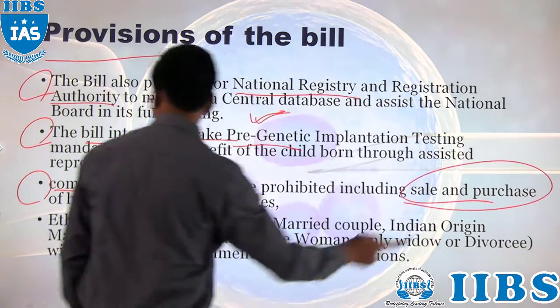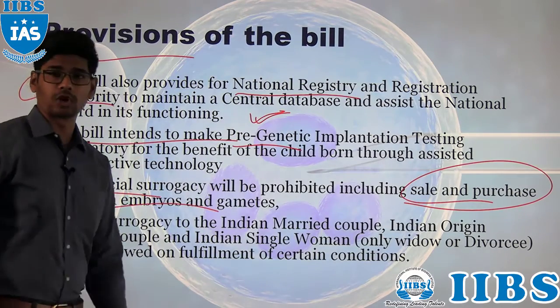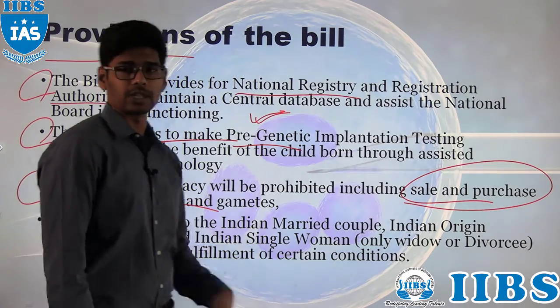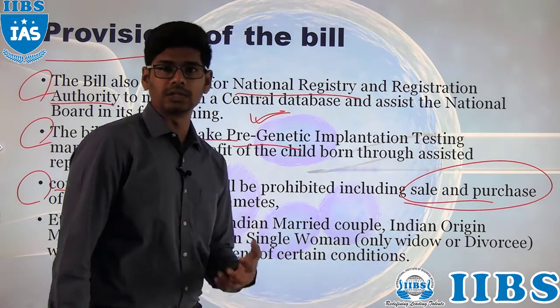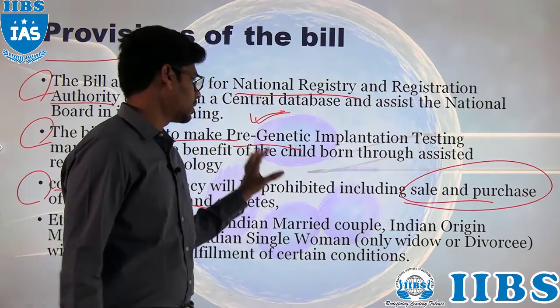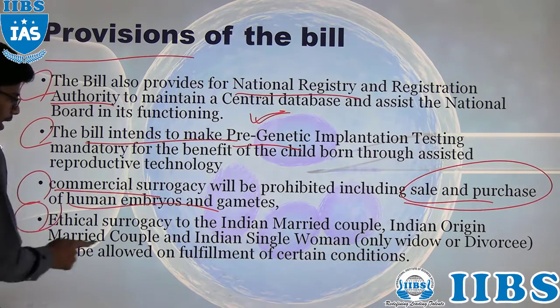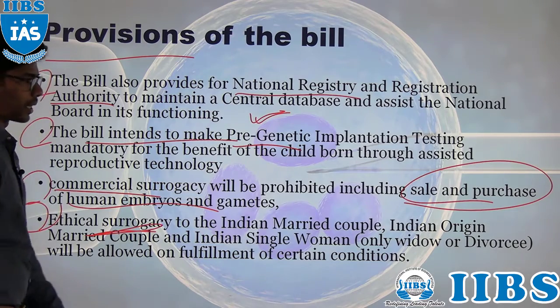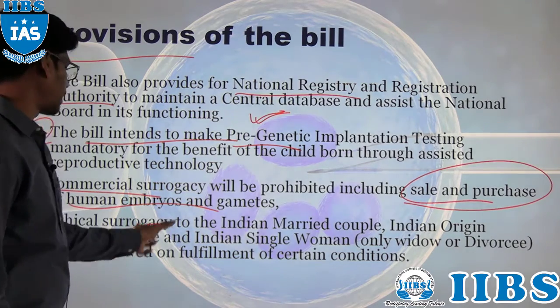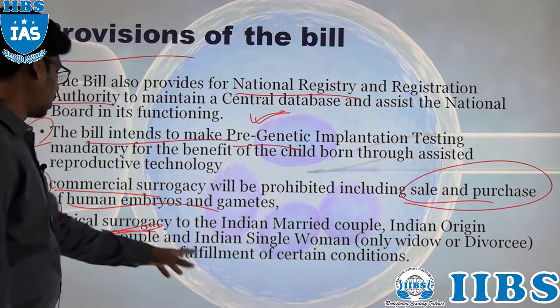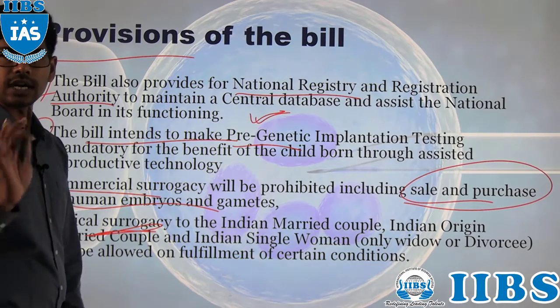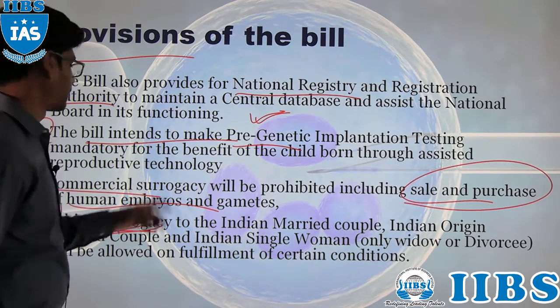And the sale and purchase of human embryos and gametes are also prohibited. You cannot make money by donating sperms or ovum. The sale and purchase of embryos is also prohibited. And ethical surrogacy to Indian married couples, Indian origin married couples and Indian single women will be allowed on fulfillment of certain conditions. The conditions will be laid by the national board, right?